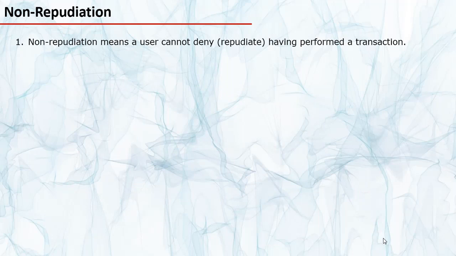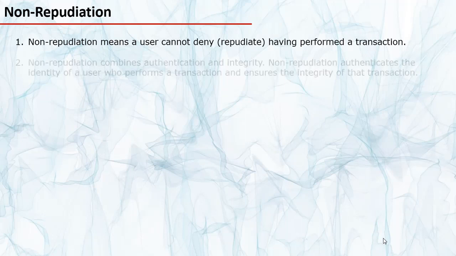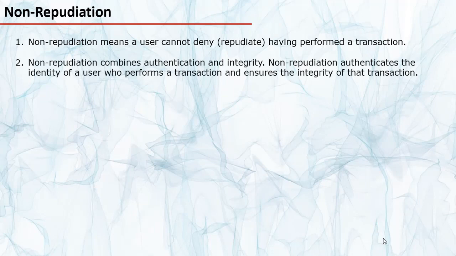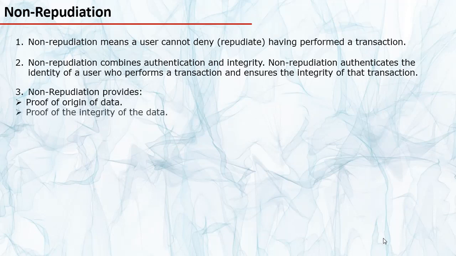So from the previous slide, we know non-repudiation means a user cannot deny or repudiate having performed a transaction. Non-repudiation combines authentication and integrity together. It authenticates the identity of a user who performs a transaction, and it also ensures the integrity of that transaction. So we can say non-repudiation provides proof of the origin of the data, and it also provides proof of the integrity of the data.